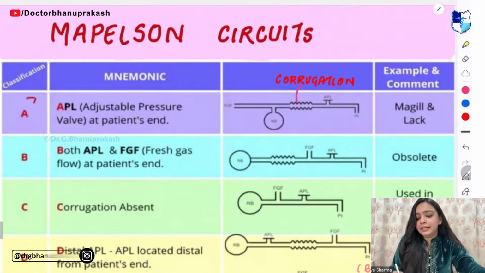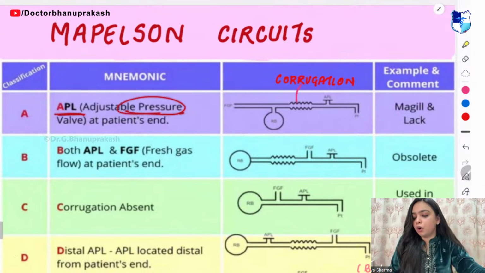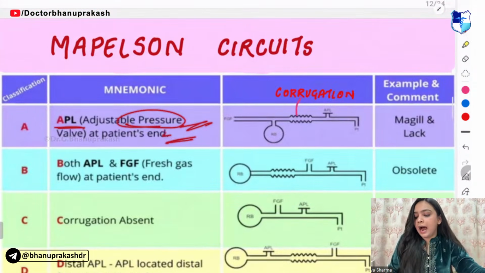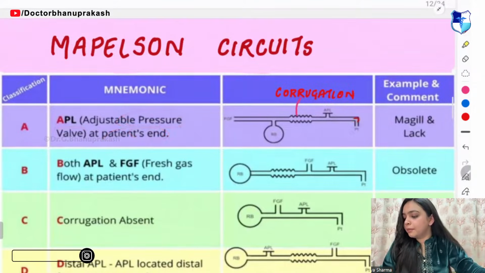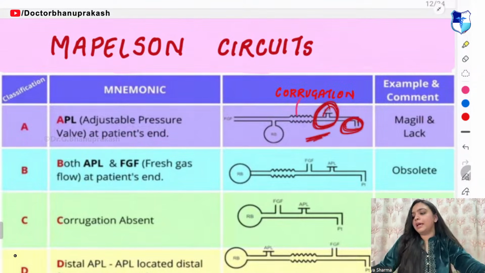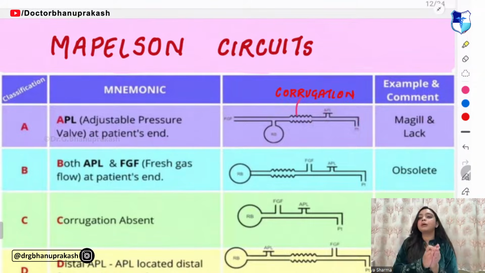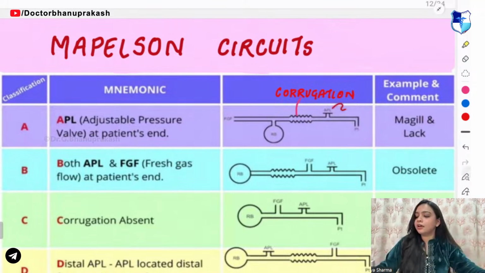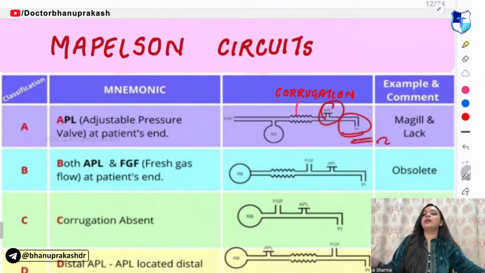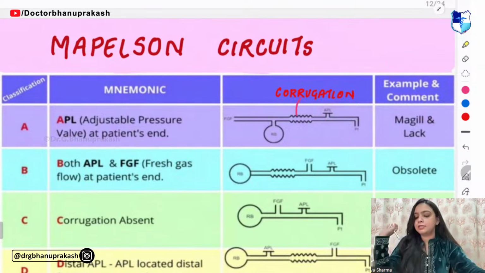Now, in type A, the adjustable pressure limiting valve is at the patient's end. This is the patient end and here you are able to see the APL. Guys, focus on this Mapleson circuit very importantly because it is an important question and you will get 1 to 2 questions from Mapleson circuit. Okay.